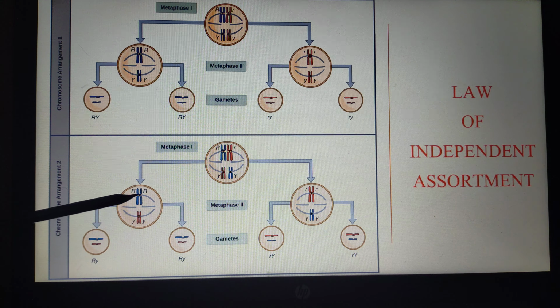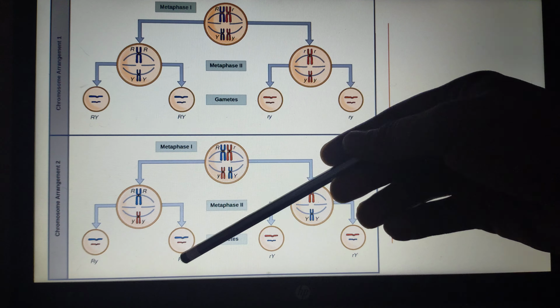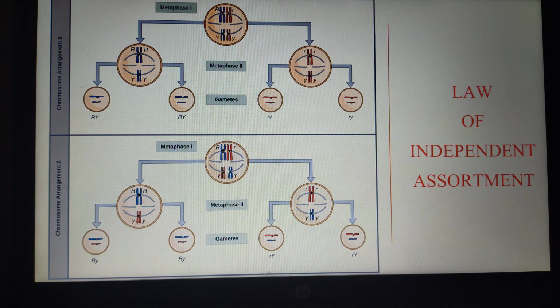So this R may go with either the dominant form or the recessive form, both the chances are possible. Likewise, the recessive allele may go with another recessive allele or else may go with another dominant allele. So both the chances are possible. That is why we are getting the gametes in different forms. If you see the dihybrid cross, we have observed the ratio as 9:3:3:1, right? So we have observed the parental forms as well as the recombinant forms.